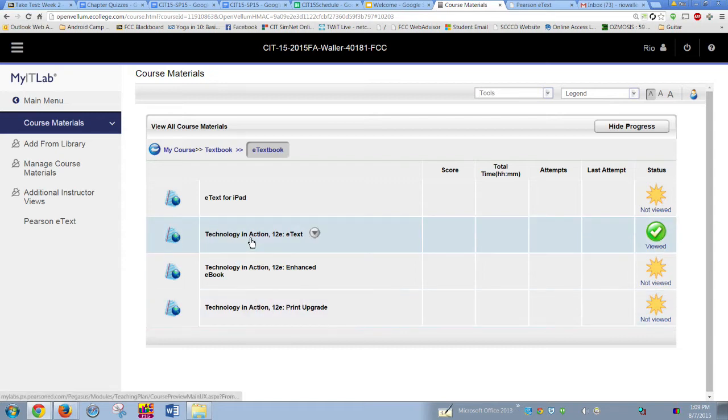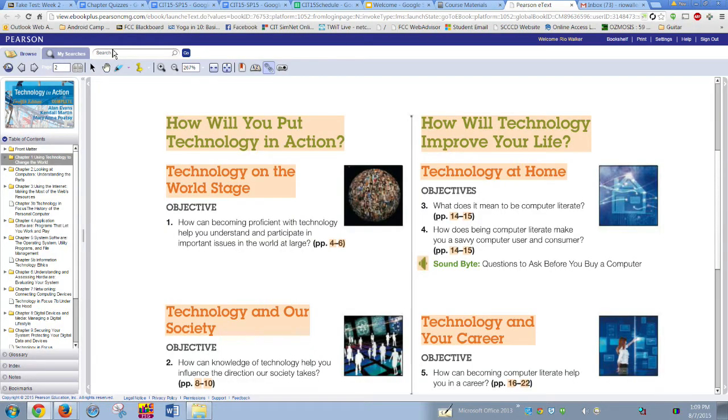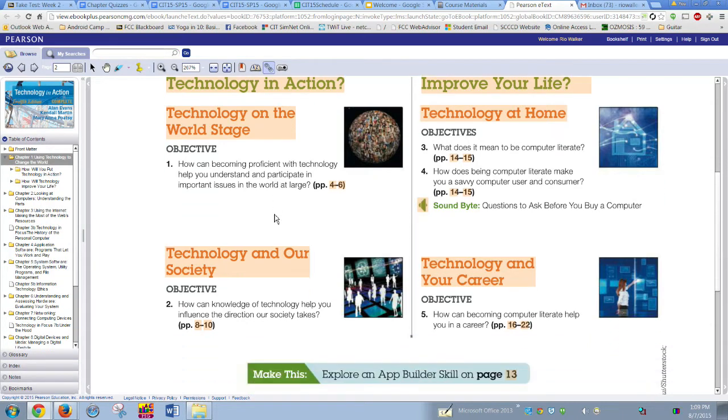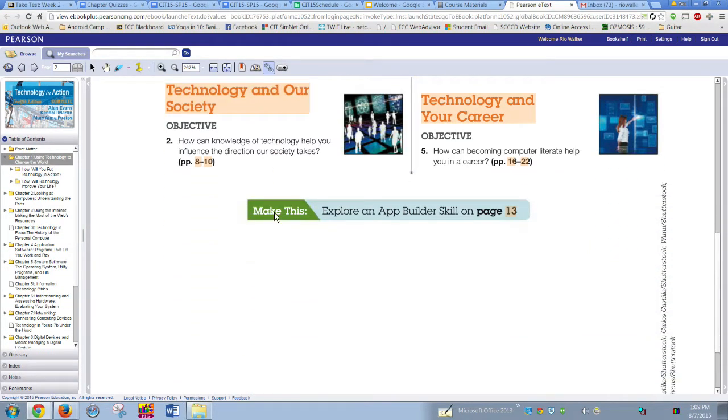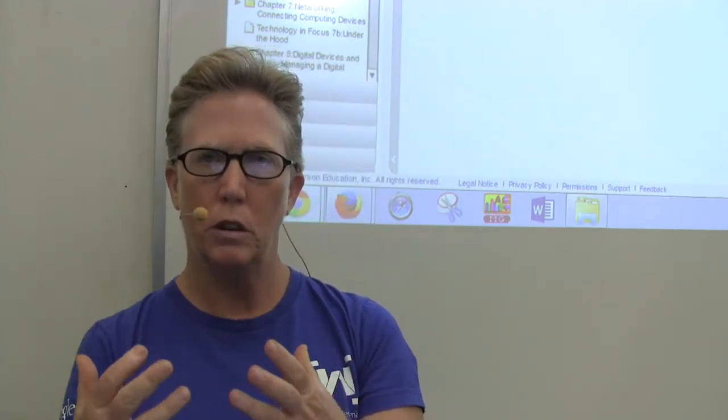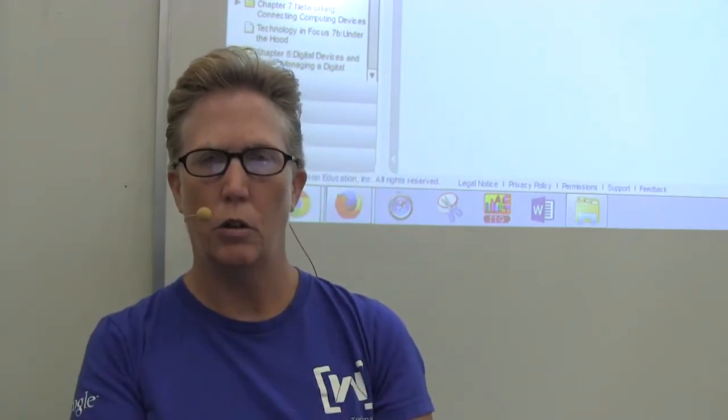And I'm not even sure what the print is. So when I clicked on the just eText, I got this. One thing you can do here is search, and you can search by chapter, which is kind of cool. And you can read the chapter, which, by the way, I highly recommend reading. Then when you take the quiz, it will help you assess how well you understood the information